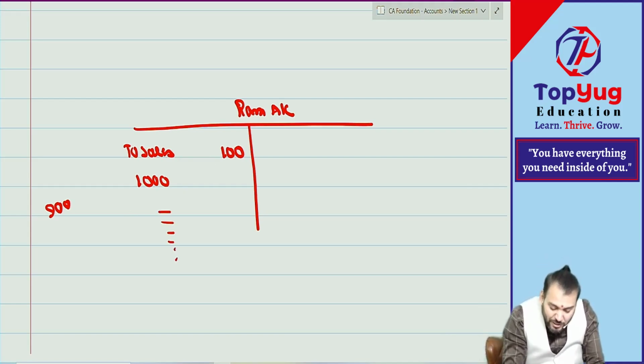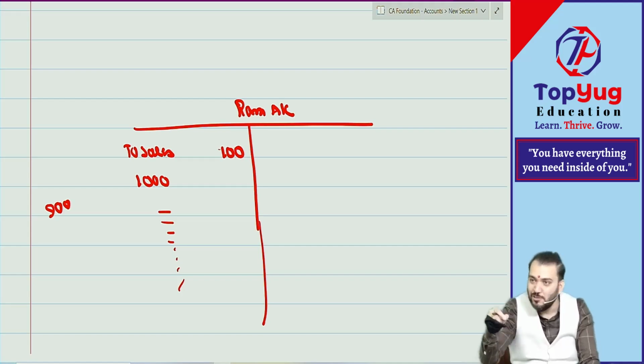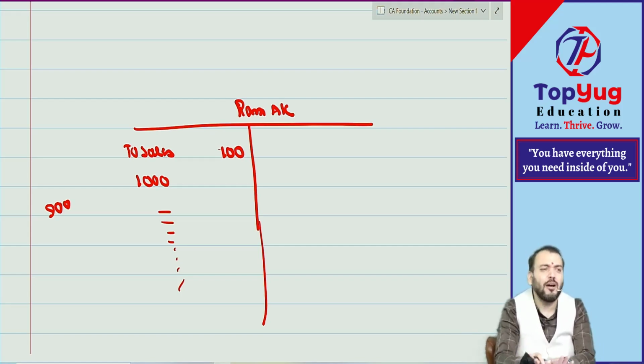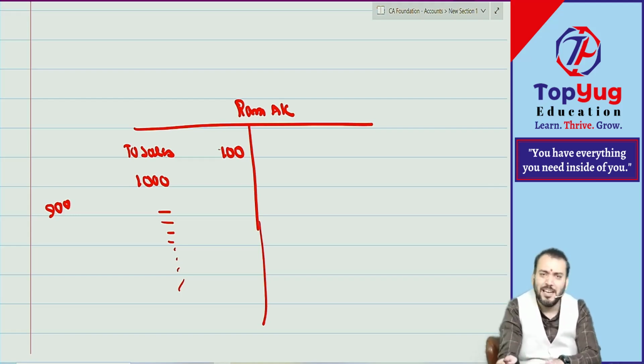Because there will be many transactions recorded after this. So we will not use an eraser, correct? However, now we use accounting packages like Tally, so we can delete that journal entry and pass one more journal entry. Practically this is a totally different scenario, but from the exam point of view, I need to teach.